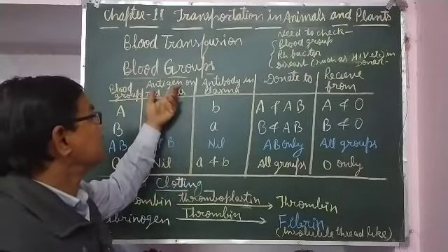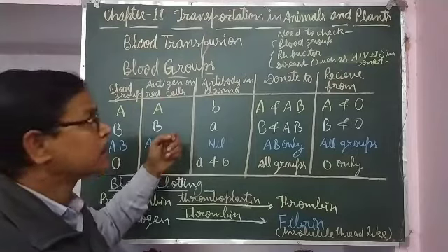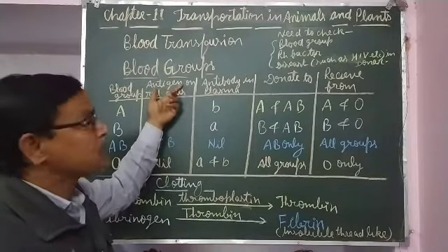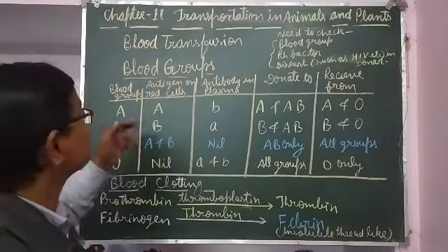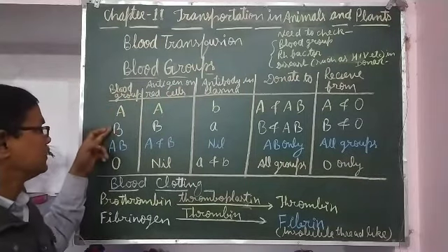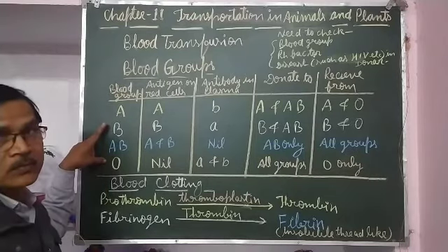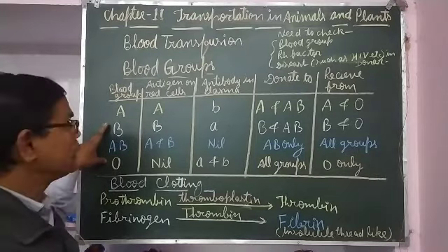Some antigens are attached to the blood cells. According to the presence of antigens, the blood groups are there. Blood groups are of four types: A, B, AB and O.